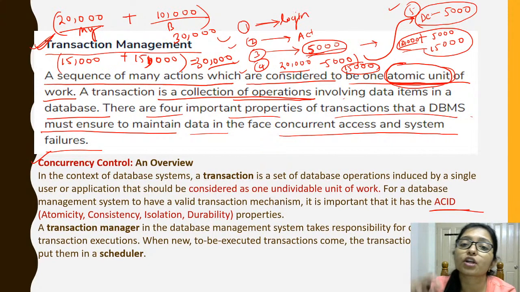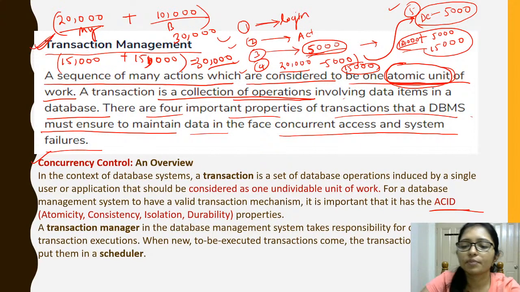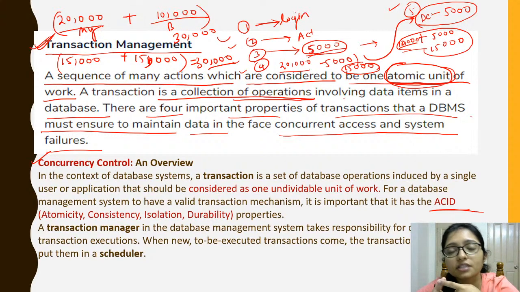Now come to the point of concurrency, because we have to maintain consistency. If anything is lost, then you have to keep it consistent. Before the transaction there was 30,000, and after the transaction also there should be 30,000, right?